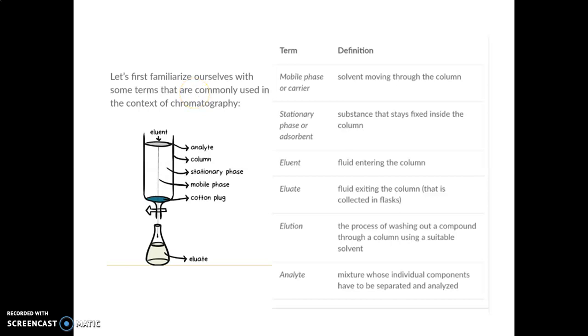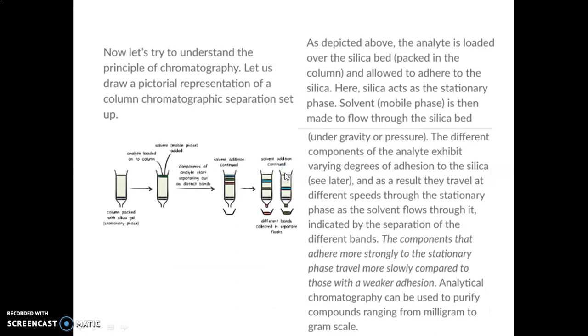Before dealing with the principle, we have to familiarize ourselves with some basic terms: eluent, analyte, column, stationary phase, mobile phase, cotton plug and eluate. So what does mobile phase or carrier mean? It is a solvent moving through the column, or carrier.